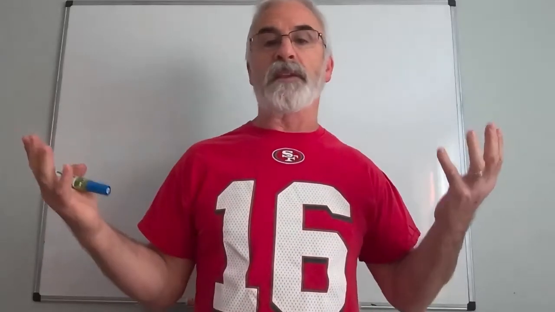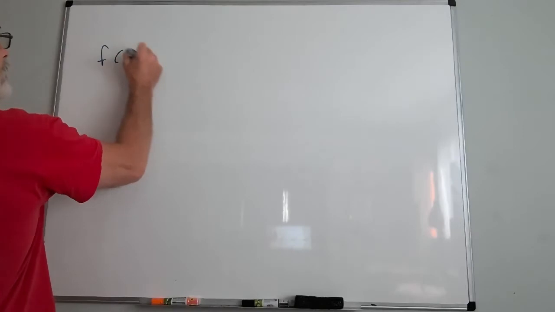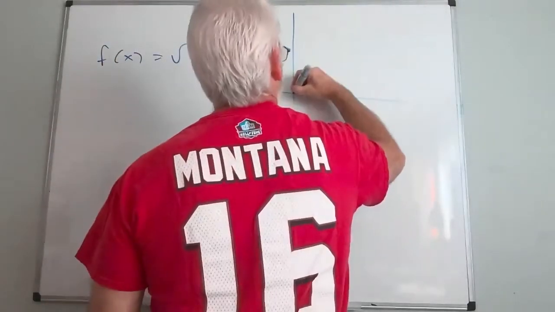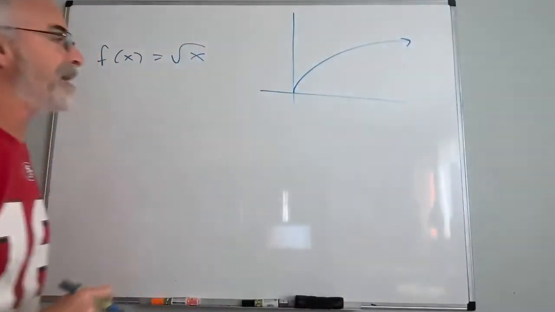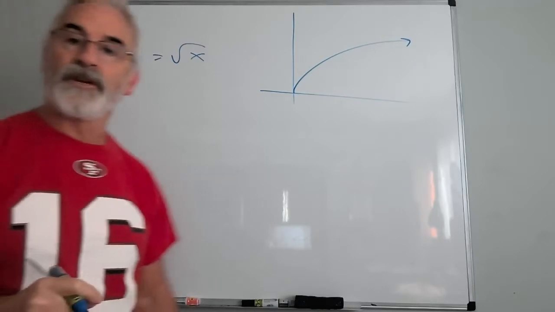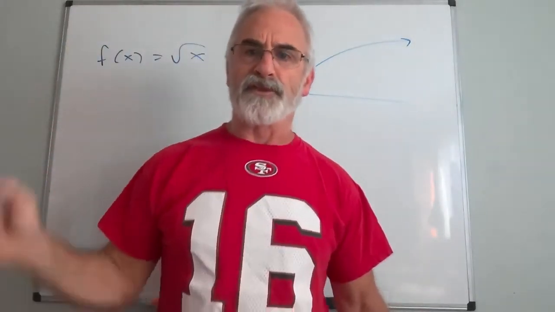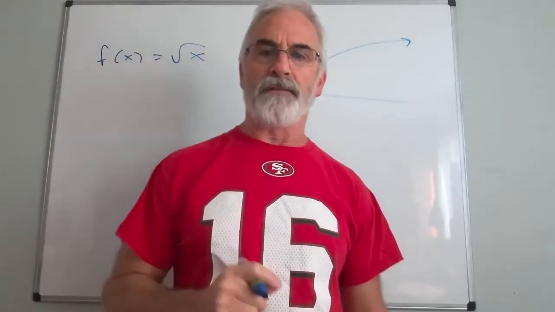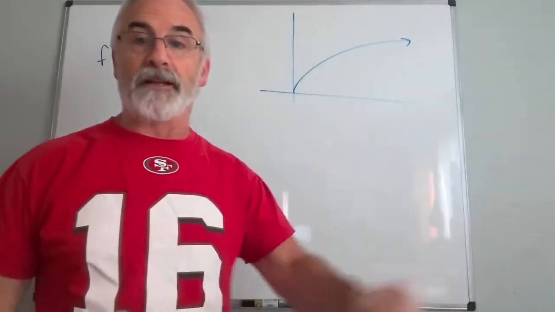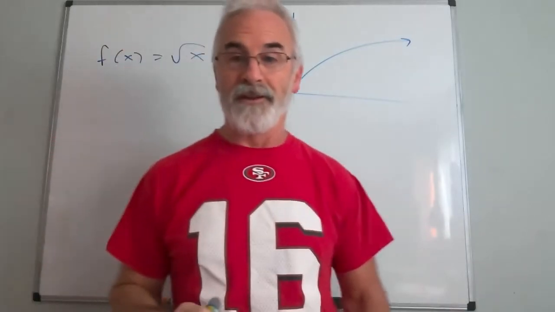So let's take something as simple as the square root function. f of x is the square root of x. And we know graphically, it's going to look like this. The domain is non-negative integers and the range is non-negative integers. So if I said to you, I want you to prove that the square root of a non-negative integer, or basically the square root function, let's just leave it like that. Prove to me the square root function only yields non-negative results.